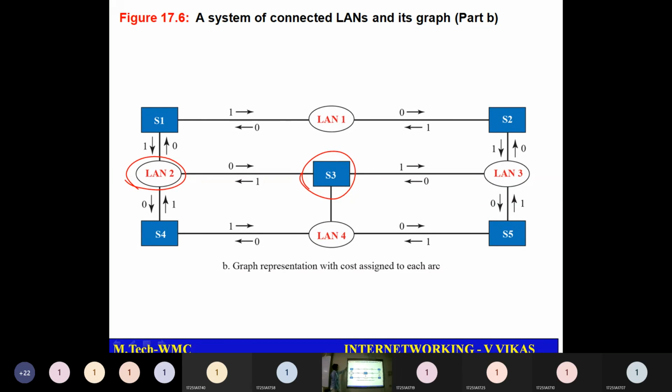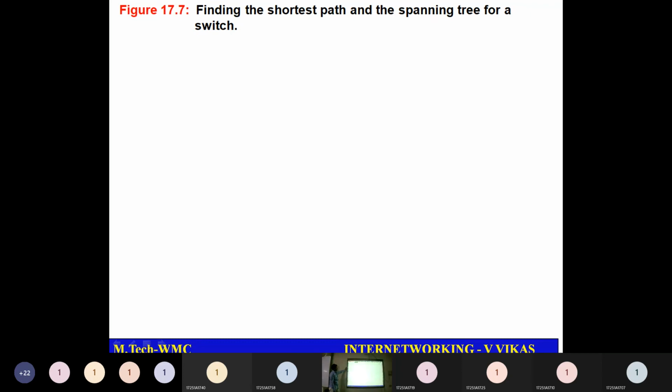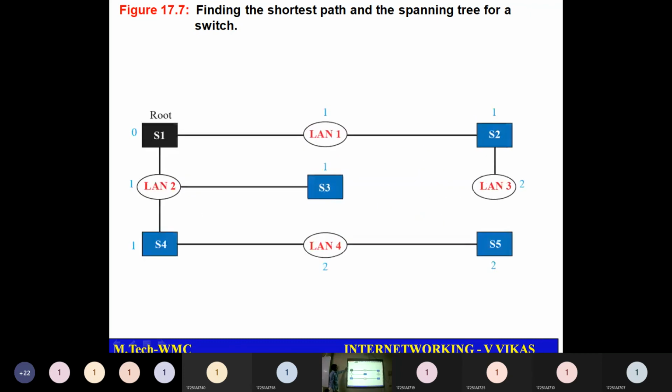Like that we can represent a particular network with switches and LANs, and come up with the shortest path. From here, if I have to go to any place, the packet will go like this. Is there any other path to reach S5? No, sir. So you won't have the problem of looping or multiple packets being delivered at S5.